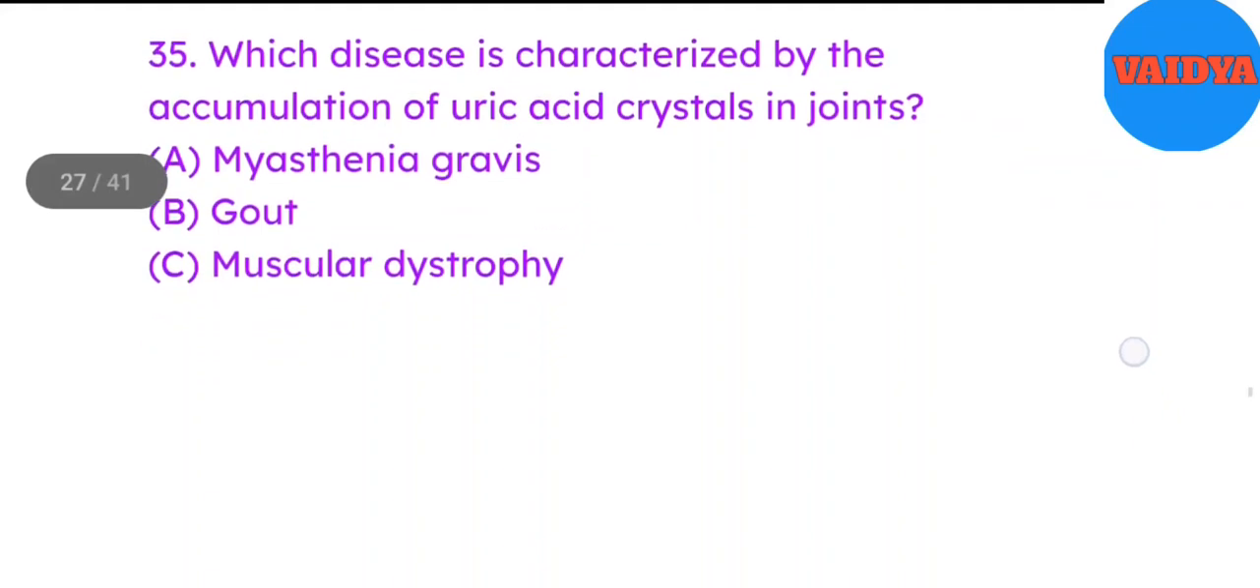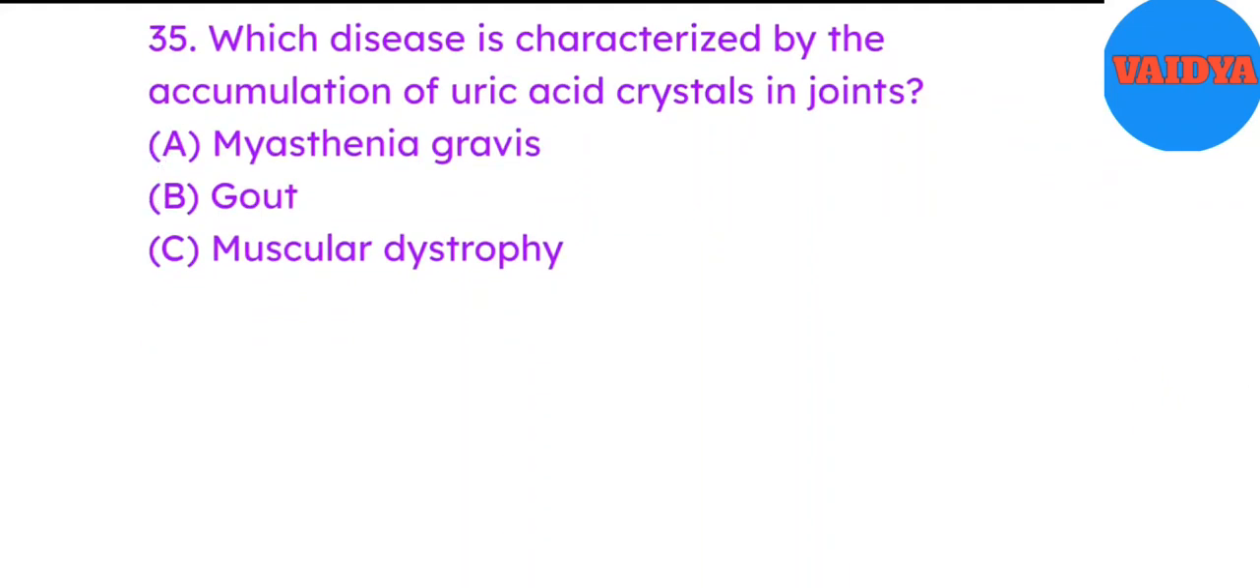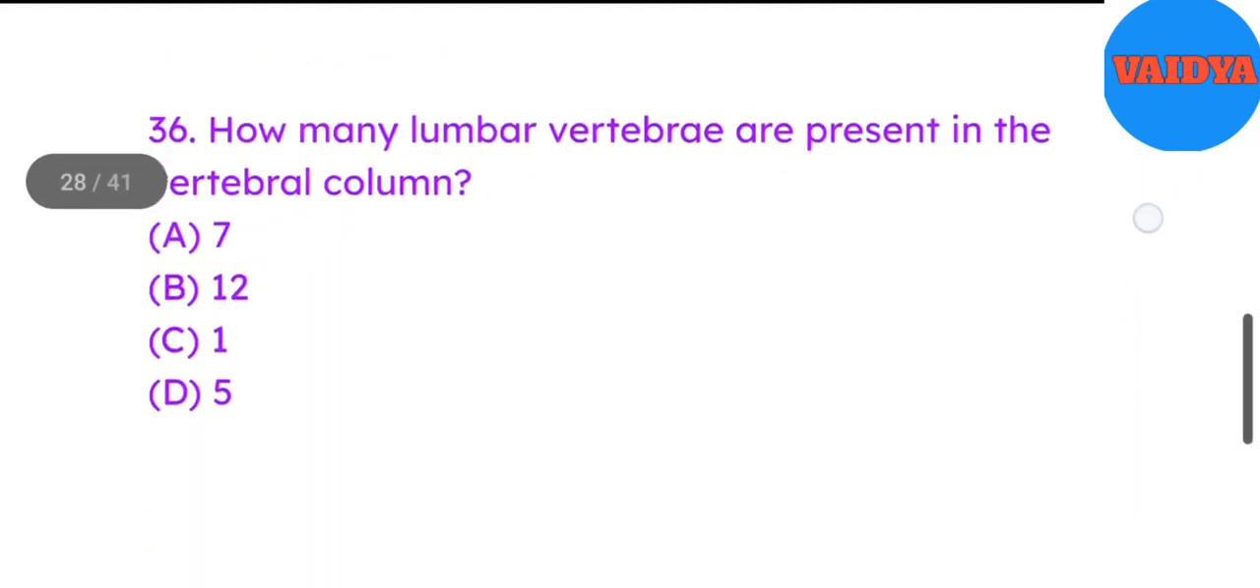35. Which disease is characterized by the accumulation of uric acid crystals in joints? A. Myasthenia gravis. B. Gout. C. Muscular dystrophy. D. Tetany. Answer B. Gout. 36. How many lumbar vertebrae are present in the vertebral column? A. 7. B. 12. C. 1. D. 5. Answer D. 5.